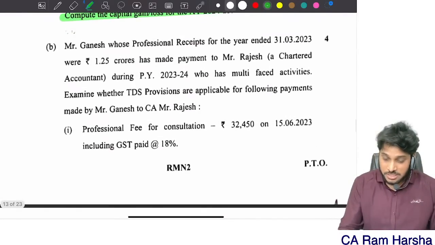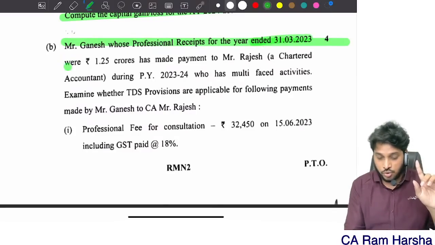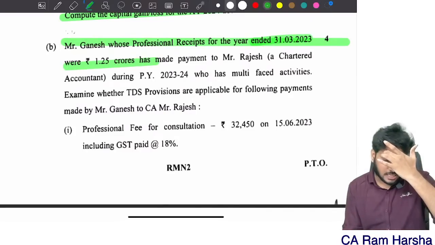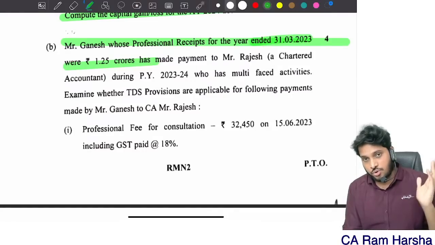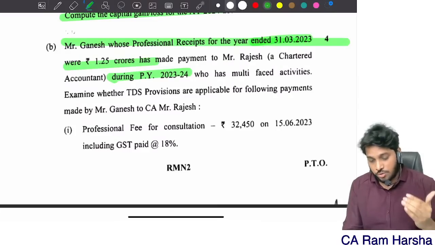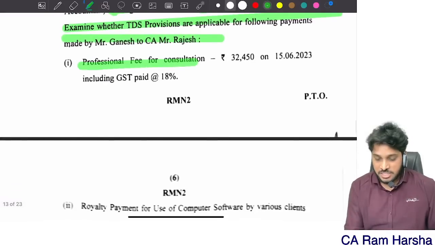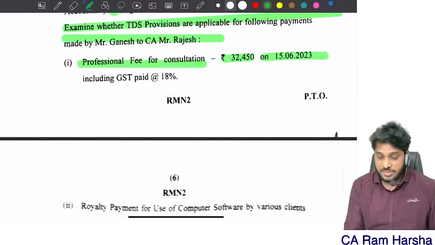Then here you see, this is a TDS provisions applicability. 194J they asked. Ganesh, whose professional receipts, 1.25 crore in the last year. Since it is exceeding more than 1 crore in the last year, 194J is applicable. During the year, previous year, who had multi-phasal activities, examine whether TDS provisions are applicable. Professional fee for consultation, 32,450 on 15th June, including GST.